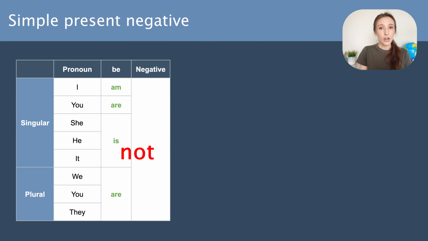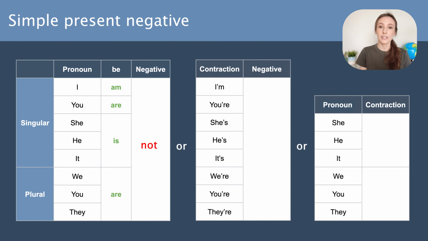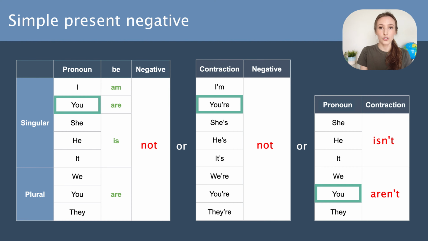Let's move on to the negative form. The negative mark not comes after the verb. Again, there's a short form for the negative and it can be expressed in two different ways. I am not. I'm not. These are the only two ways that work with the first person singular. You are not, you're not, or you aren't. We can either have the contraction on the verb are or on the negative not.